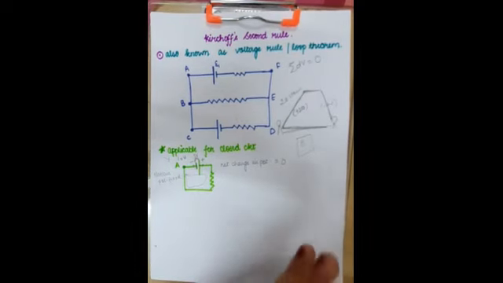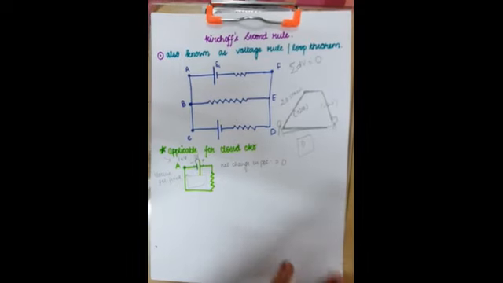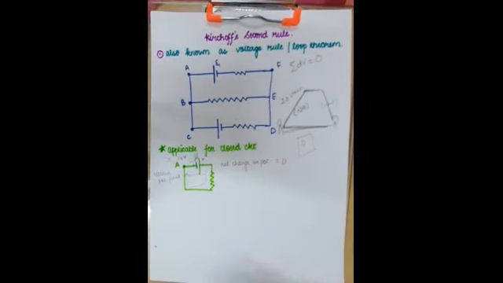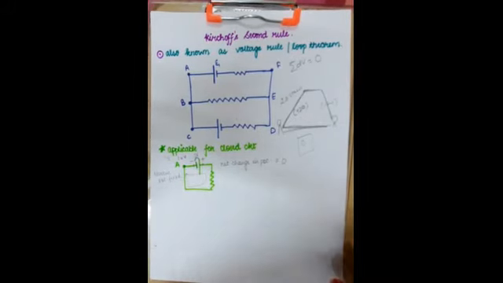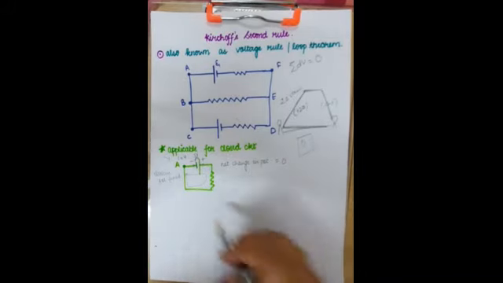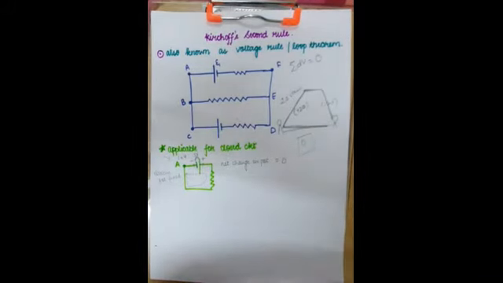So this is the key fact about Kirchhoff's second rule: whenever you are moving along a circuit, there could be an increase in potential, there could be a decrease in potential, but the potential of a particular point will remain the same. It means during the journey, if the potentials increased and if the potentials decreased, even then the overall change, the net change in potential, is practically equal to zero. And this is Kirchhoff's voltage rule. This is Kirchhoff's loop theorem. Try to get it.